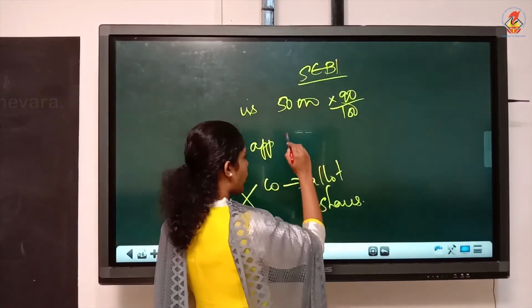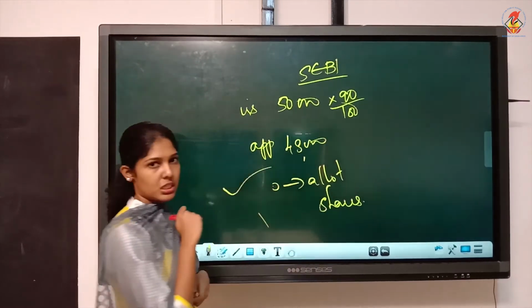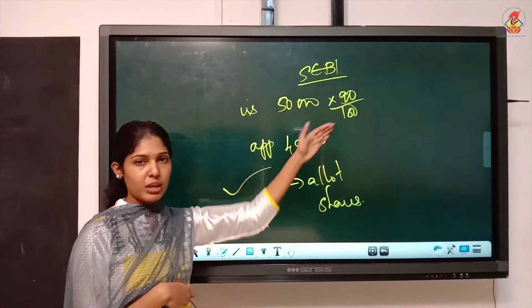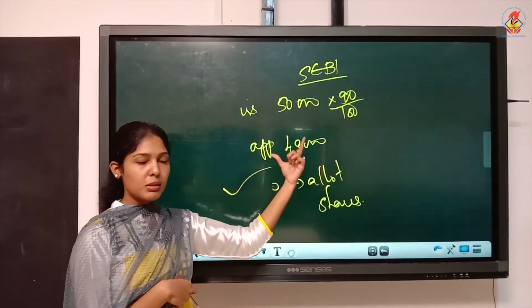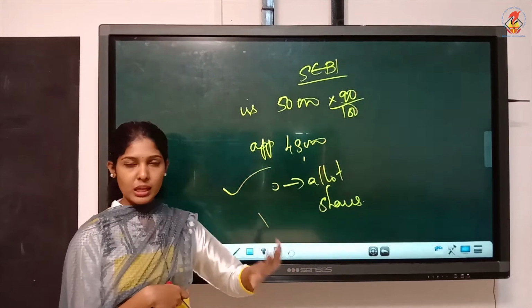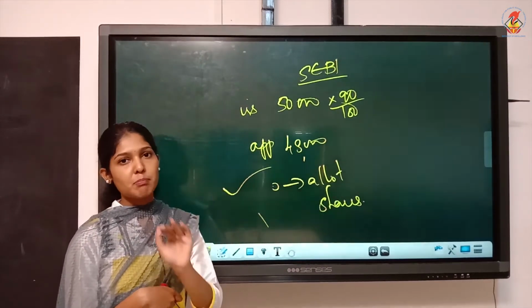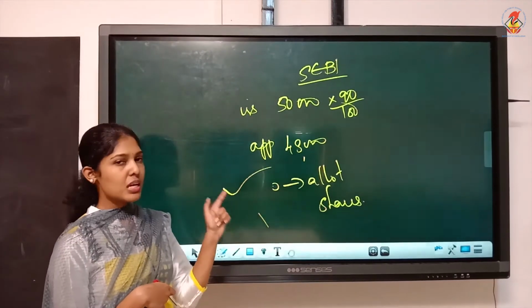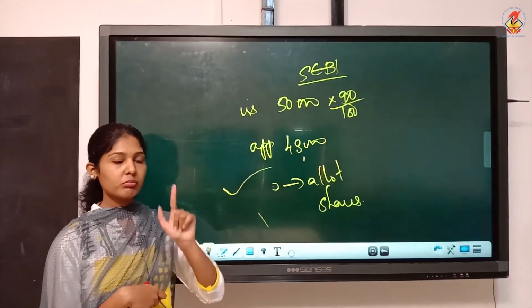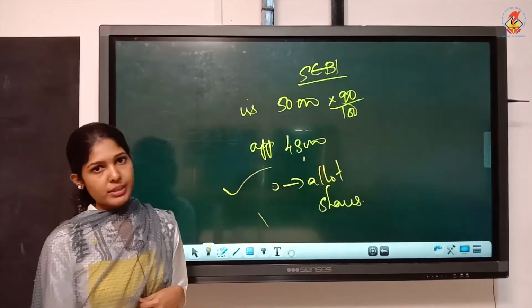If it is like 48,000, can the company allot shares? Yes. It should be minimum 90%. That means minimum 45,000 the public should apply. It can be more than that. Minimum should be 45,000. But if it goes below that, the company cannot allot shares. So that is the SEBI rule regarding minimum subscription. You have to check this in under subscription questions.